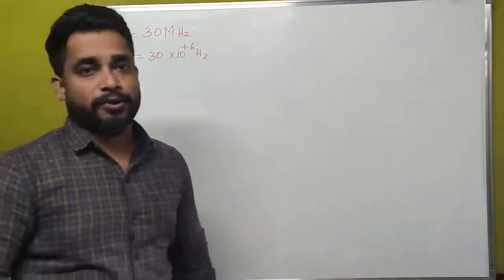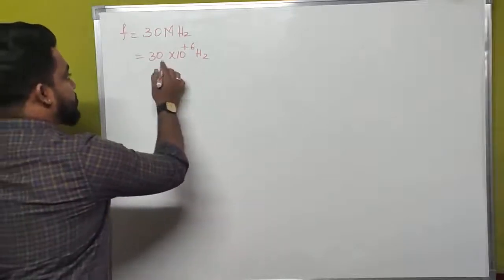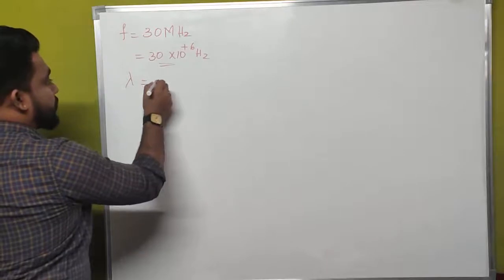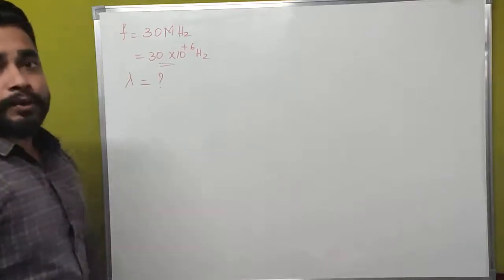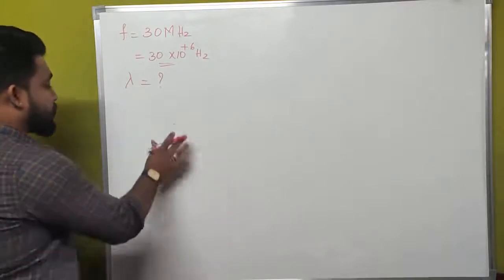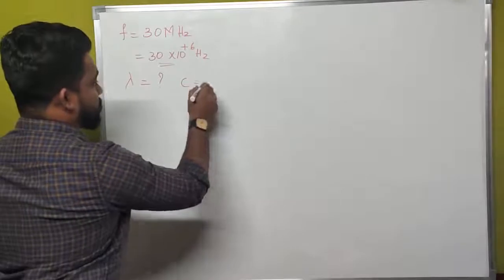Micro means 10 to the power of minus 6. Mega means 10 to the power of plus 6 hertz. And what we have to calculate is lambda, that is wavelength of a wave. And what is the another concept, which is c. C is a known constant.